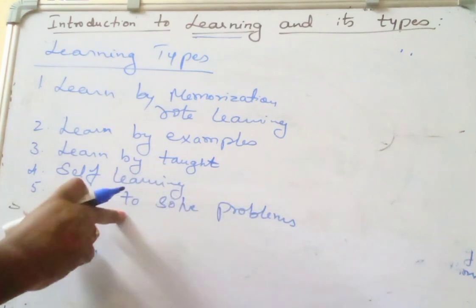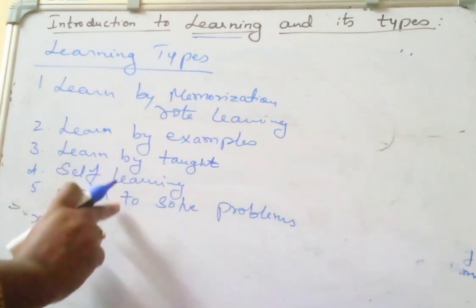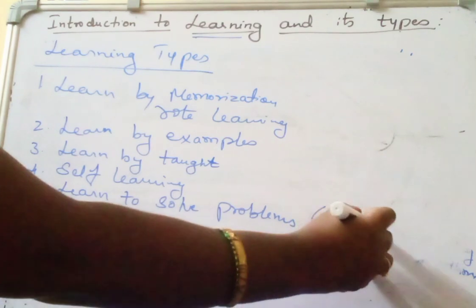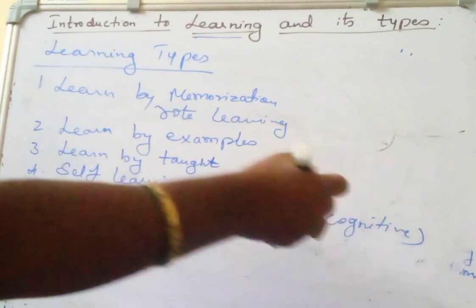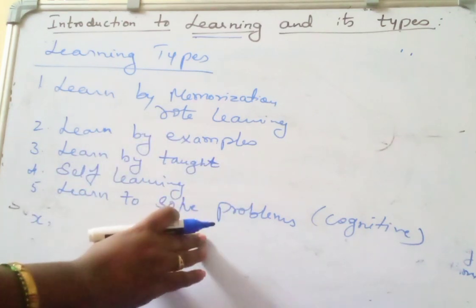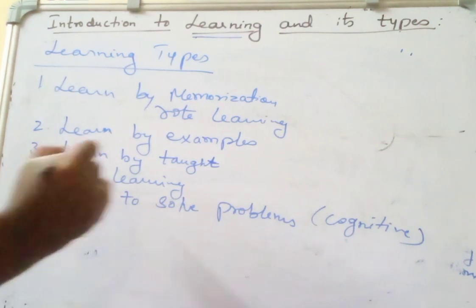It's a type of cognitive learning, where learning happens in the mind and it devises a methodology to achieve a goal. With the help of cognitive skills, it will try to solve problems. Like how a human thinks and solves a problem, the same way the machine is made to think and solve problems.